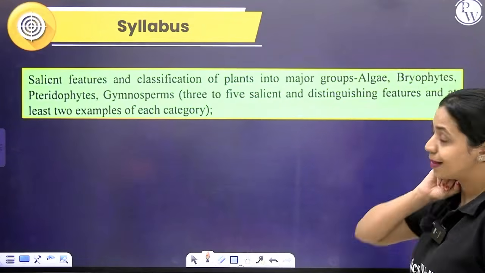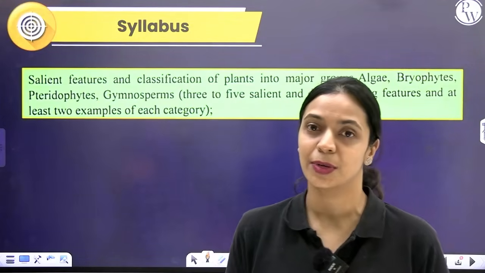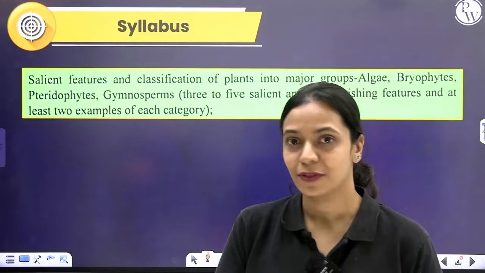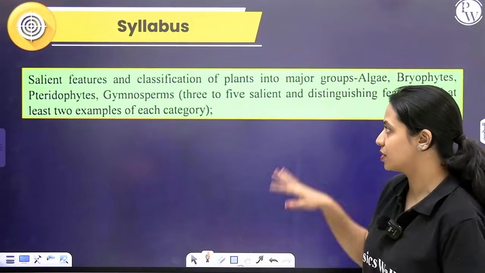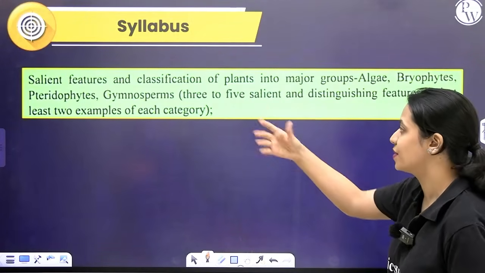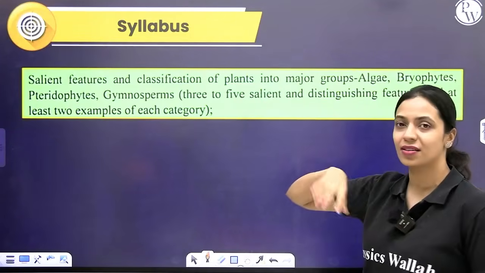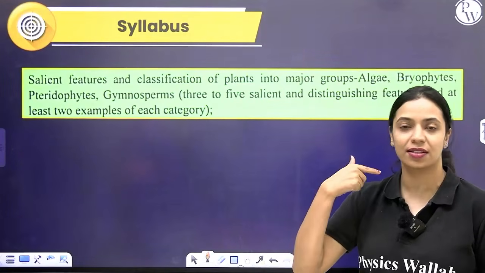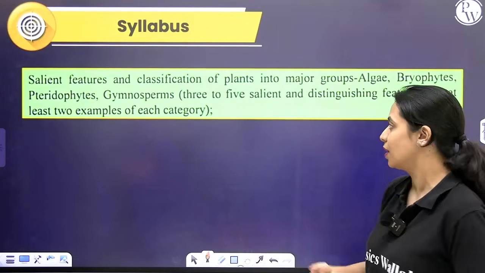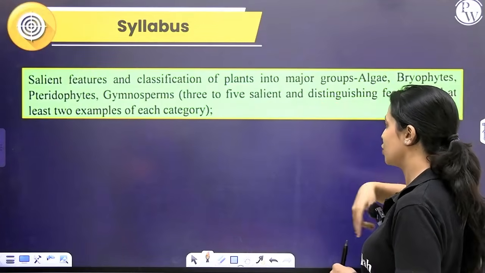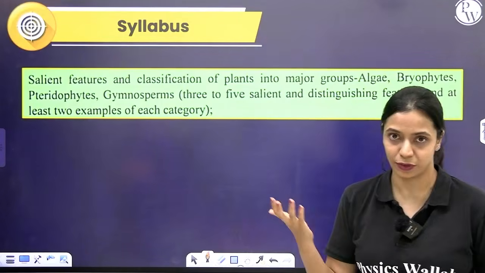Here is a snip of the NEET syllabus for 2025 from the NTA website. As you can see here, in the syllabus, you have salient features and classification of plants into groups like algae, bryophytes, pteridophytes and gymnosperms. So you will have to learn about its salient features and examples and all of that.